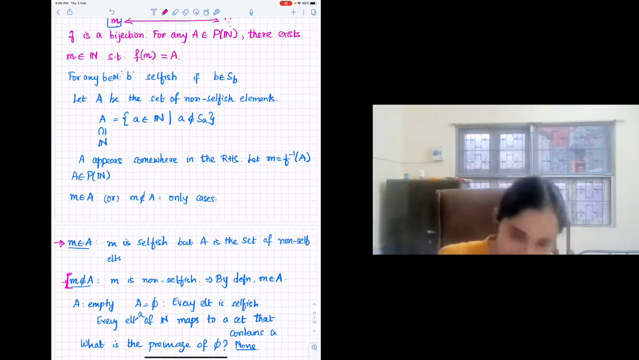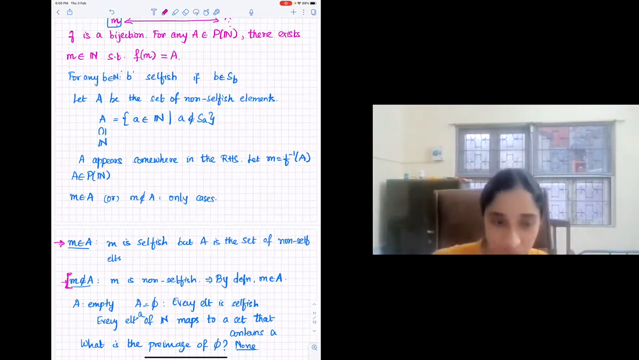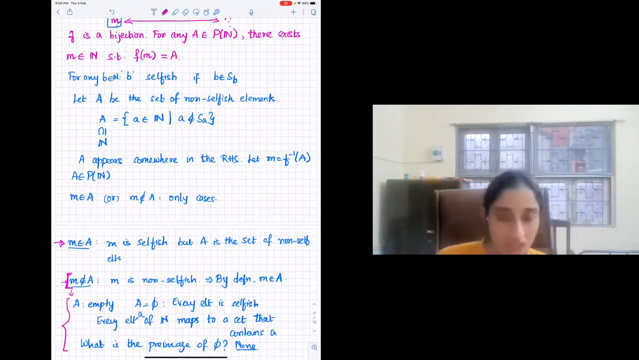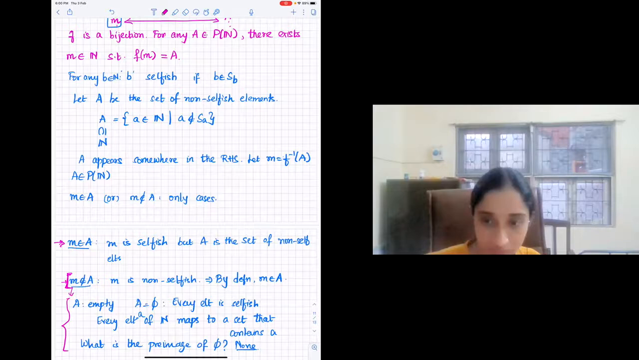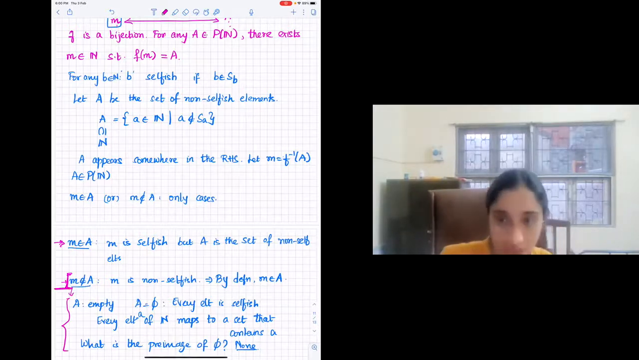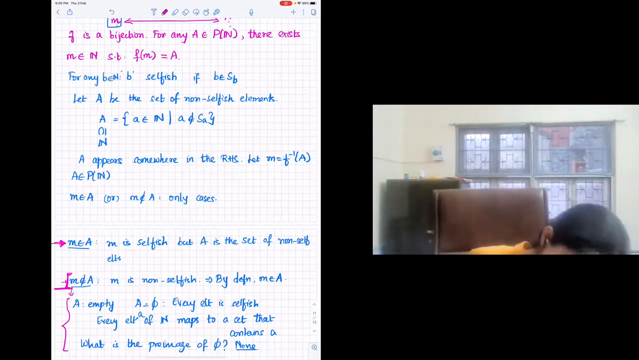Yeah. So I wrote this because somebody had actually asked what happens to the empty set. So whatever is written here is whatever happens in this case. I just substituted A equal to empty set. So up until this, it is not necessary that we assume that it is not empty. For this case, yes, we did assume that it is not empty.